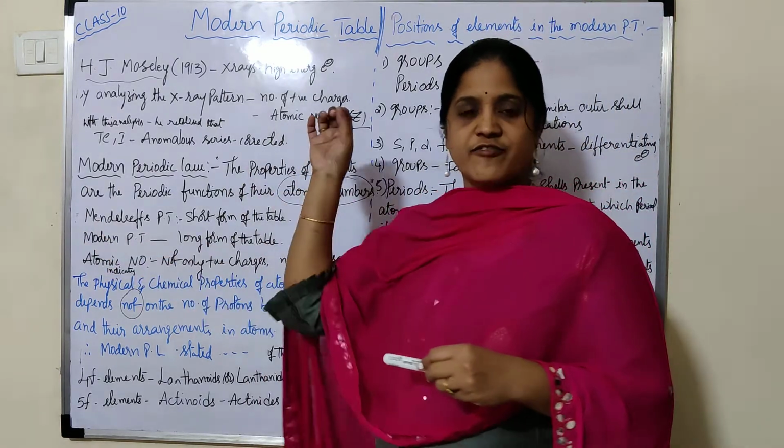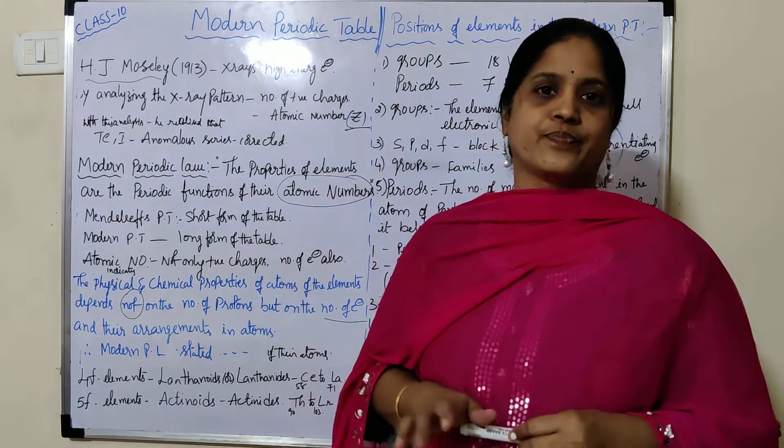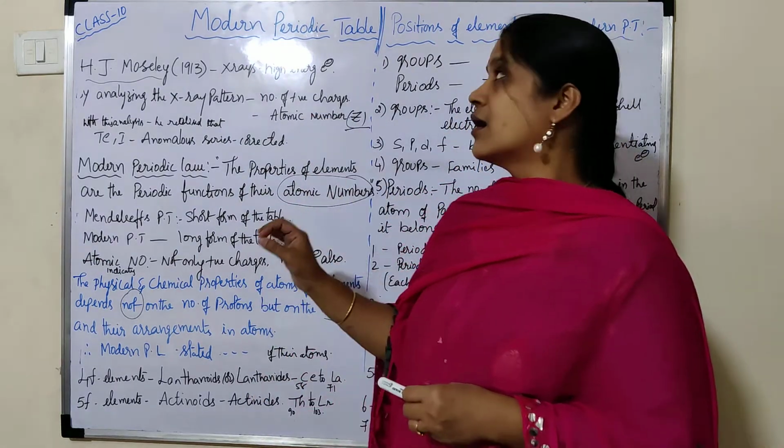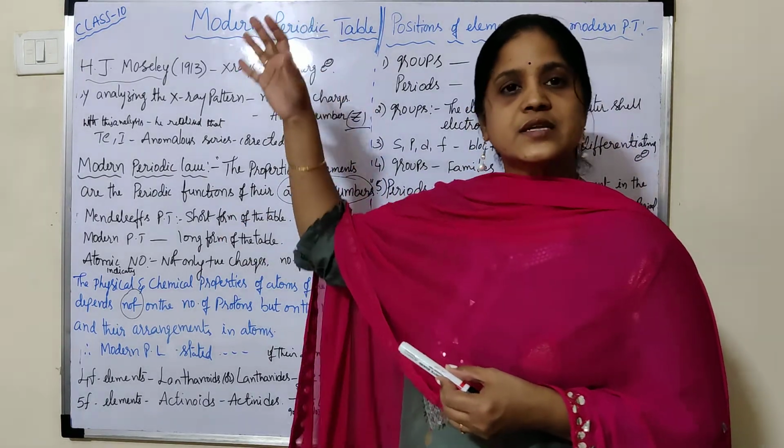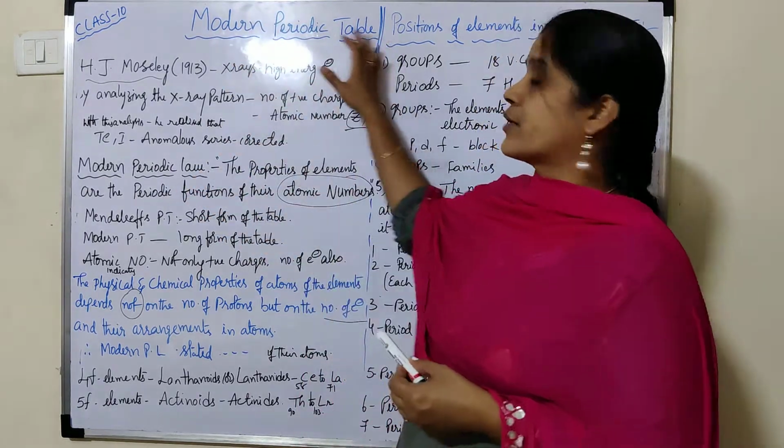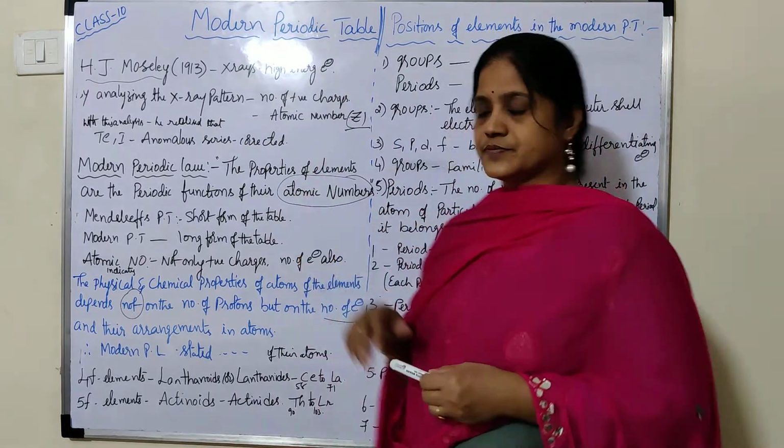So this is the final law, based on which the elements are classified in the modern periodic table.